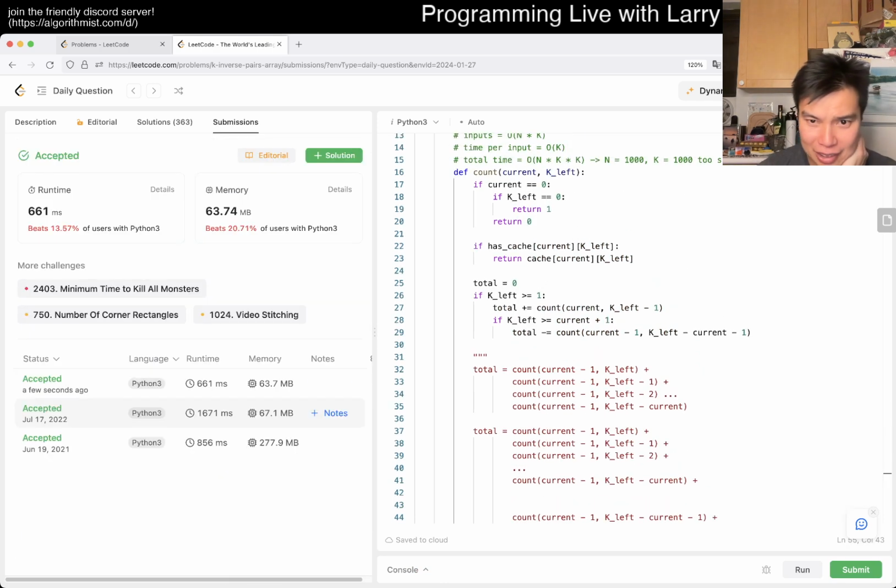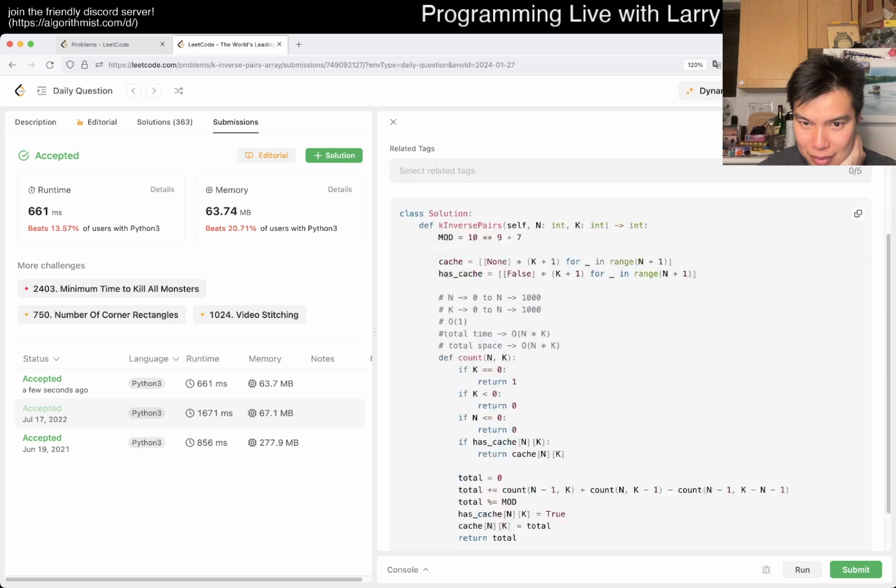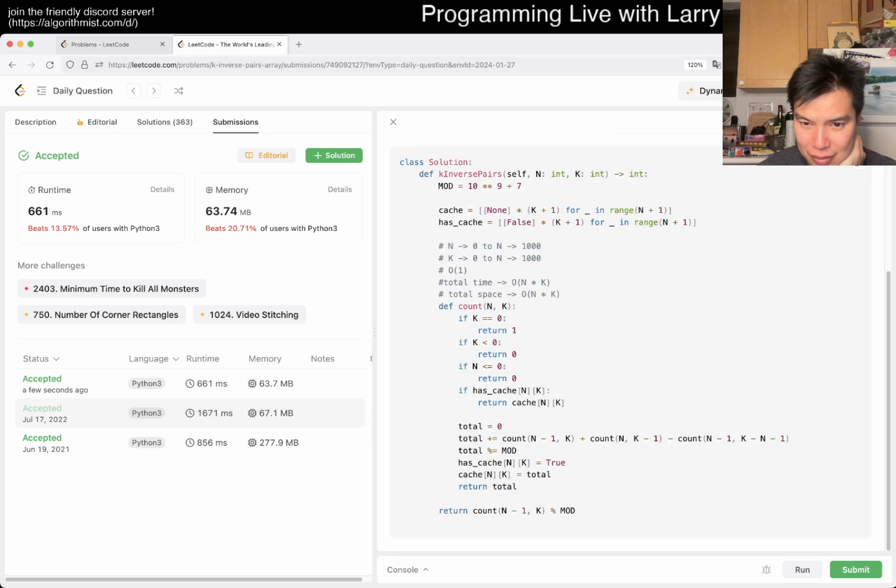How did I do it last time? Did I explain it? Man. I mean, this is pretty much the same code as I have today, but I wonder if I did it quicker though.